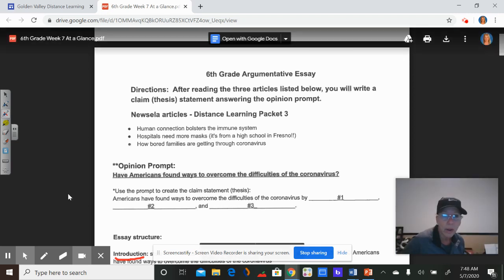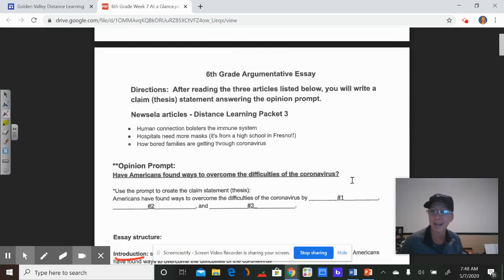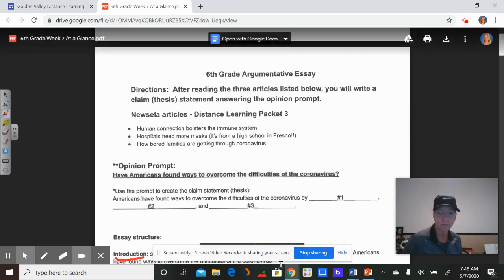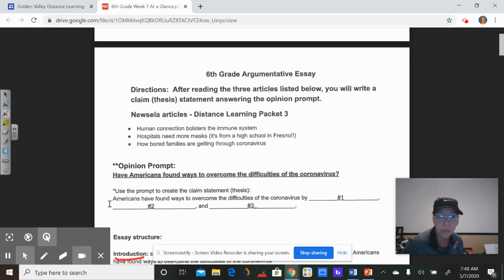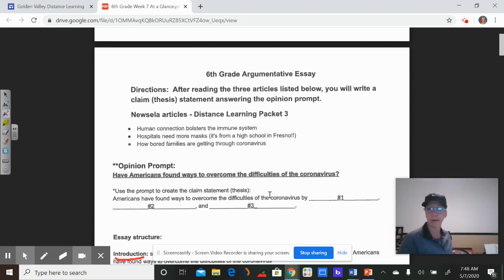Right here, it says opinion prompt. Have Americans found ways to overcome the difficulties of the coronavirus? That's the entire essay. That's what it's about. Right here, it says use the prompt to create the claim or thesis statement. That is your final sentence in your introduction. So we're going to write it right here. Let's start writing this out. Introduction paragraph.